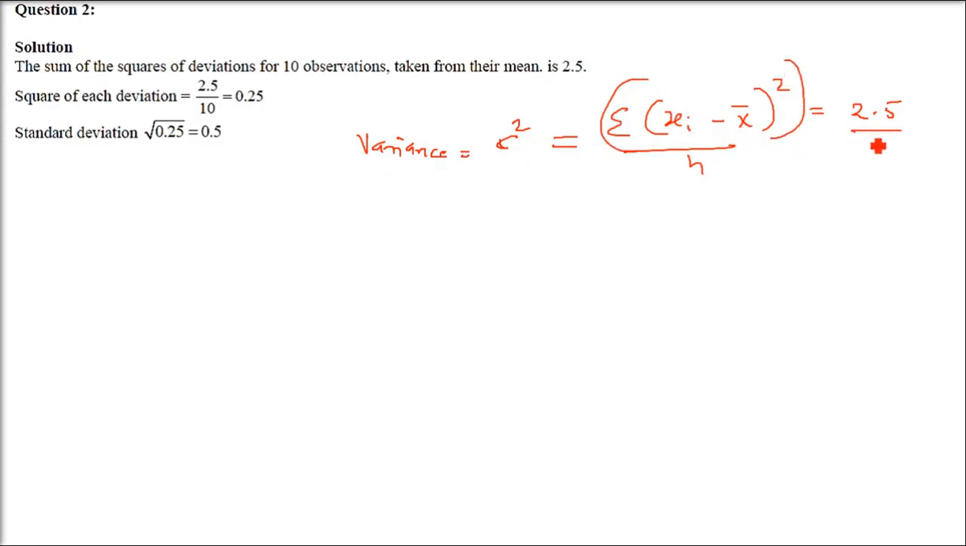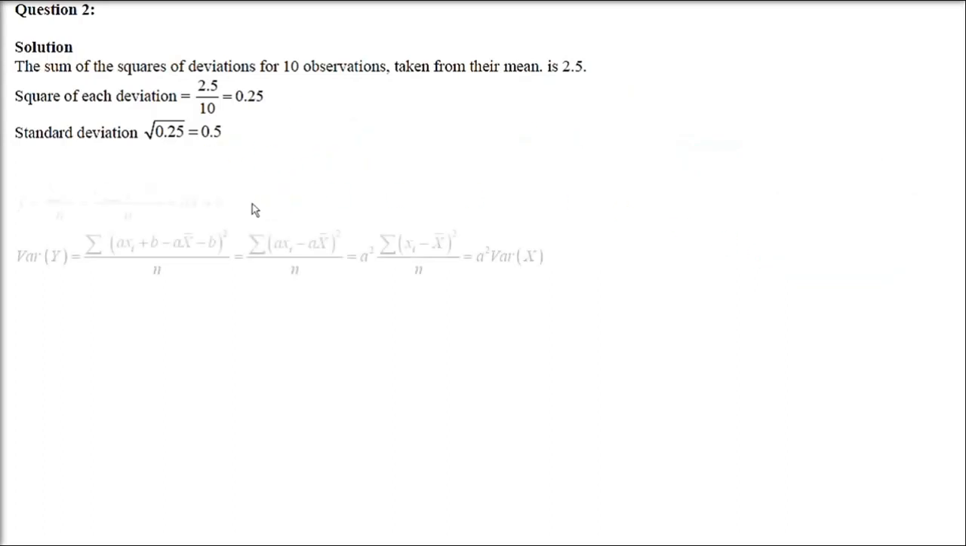And how many observations are there? 10 observations. So 2.5 by 10. So this is the variance. So 2.5 by 10 is 0.25. This is your sigma square, which is variance. So sigma has to be found out. It is the square root of 0.25, which is going to come as 0.5.